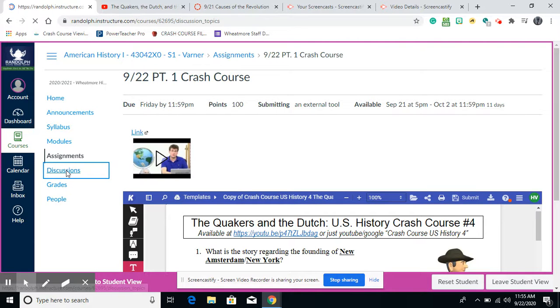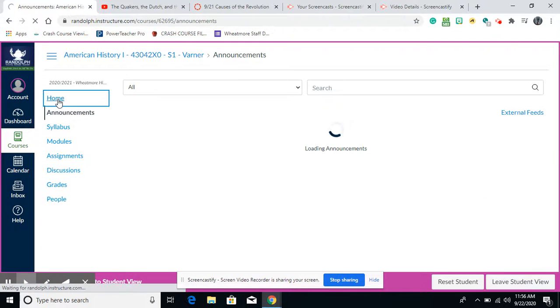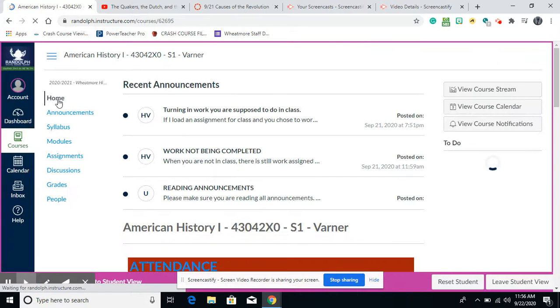So discussion boards, they have discussion boards every so often. They actually have one due this week. And you can see 3 kids have already done theirs, and there's been 3 replies. They can also look up their grades. I'm not going to press that button because it'll bring up grades for kids, and I don't want those to be out in the open. And they can also press people, and that gives them all the people in their class. So if they need help, they can always email a person in their class. Also, under announcements, a lot of times I'll have it to where they can go and make comments, and then their classmates can help them out.